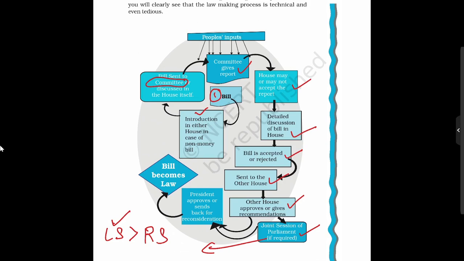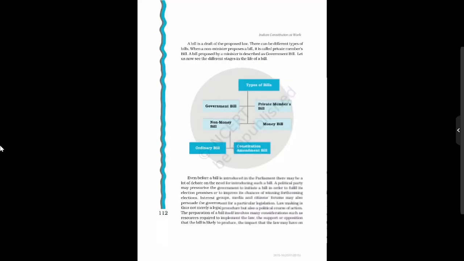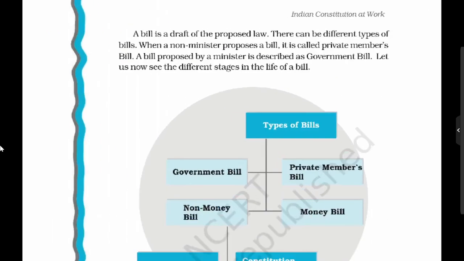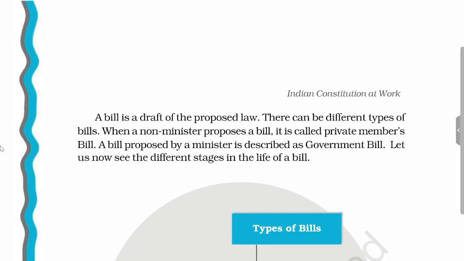So once the bill is approved by the second house or it is approved by the joint sitting, it is sent to the President for approval, and once the President approves, the bill becomes law. So this is the legislative procedure of Parliament. We will also see that a bill, when it is duly passed by both the houses, becomes an Act. So a bill is a draft proposal of the law.